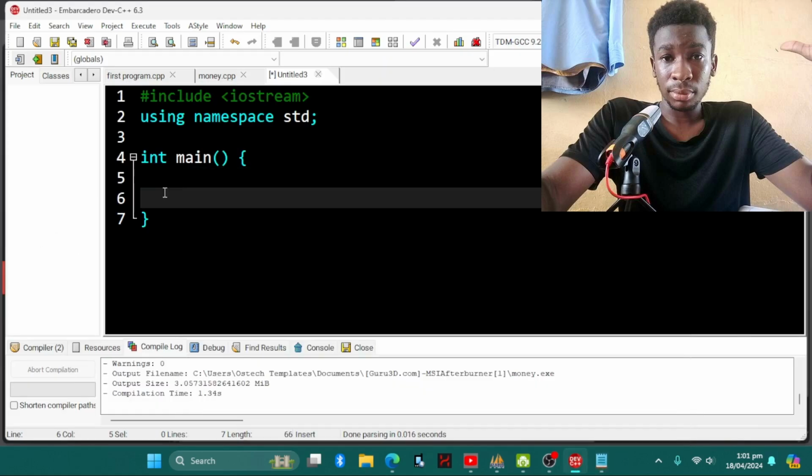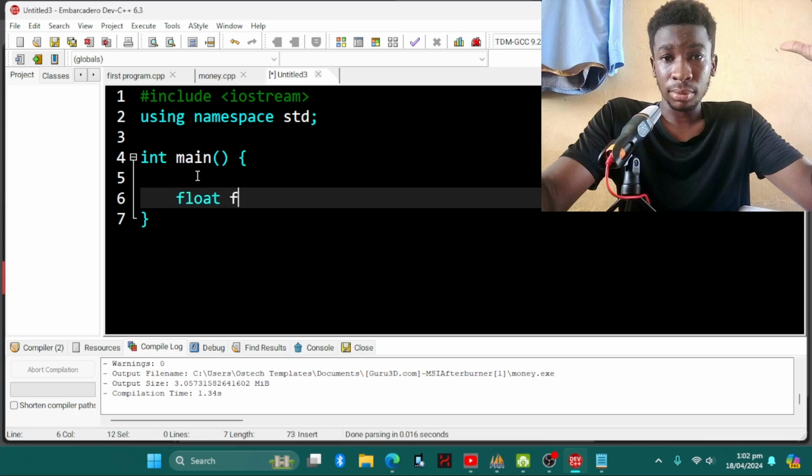So first, Fahrenheit. How are we going to accept values: for characters, like strings or names, or for numbers? It's going to be for numbers, but for Fahrenheit we're going to get something like 4 point something. So we are going to use what we call floats. In measurement and monetary problems like this, we use floats, because floats deal with decimals, but integers deal with whole numbers. You can get -4, -3, -5, they're all whole numbers, but for a float you can get -3 point something. So you are going to write float.